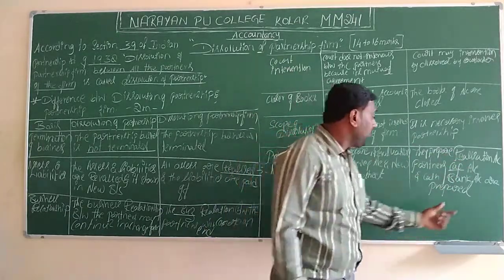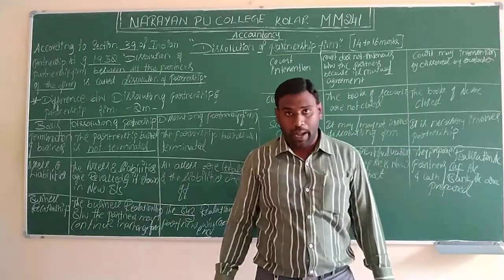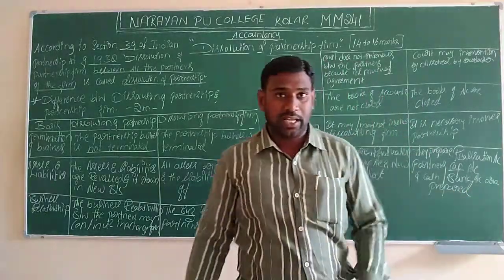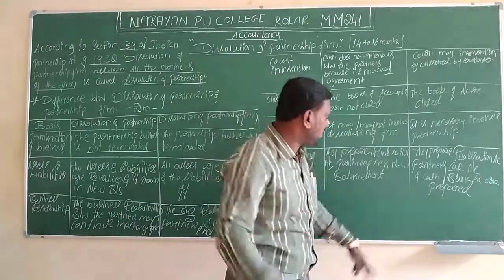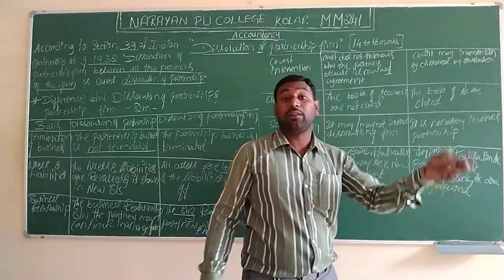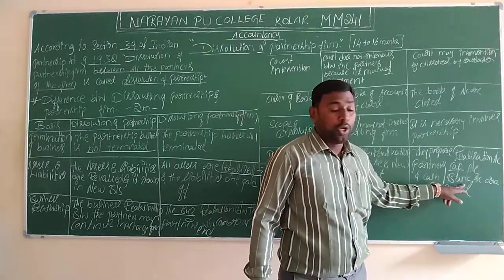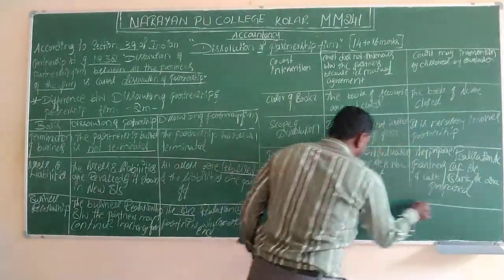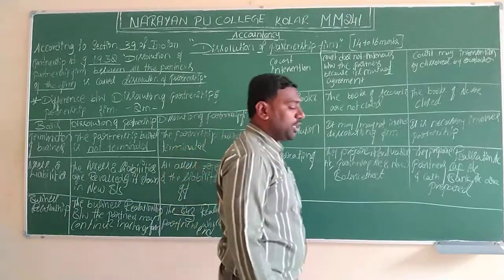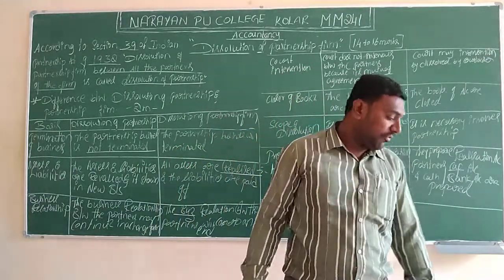And finally, we have to prepare cash or bank account. In the question itself, if they give cash in hand, we prepare a cash account. If they give bank balance, we prepare a bank account. So these are the accounts which we have to prepare in case of the dissolution of the partnership firm.